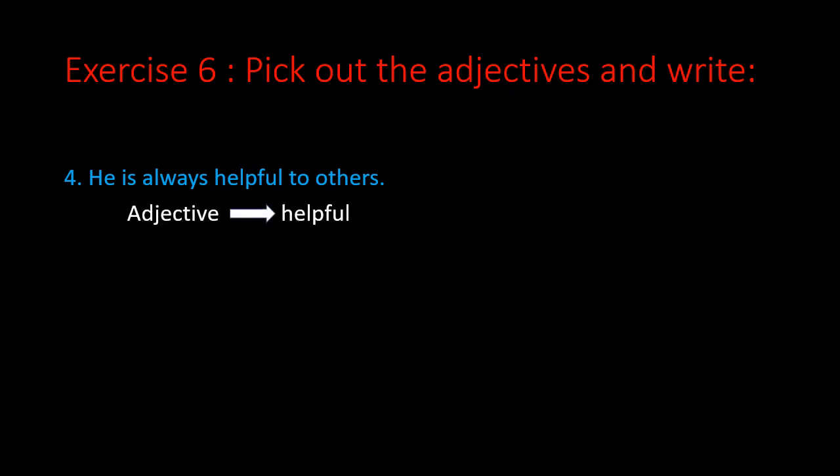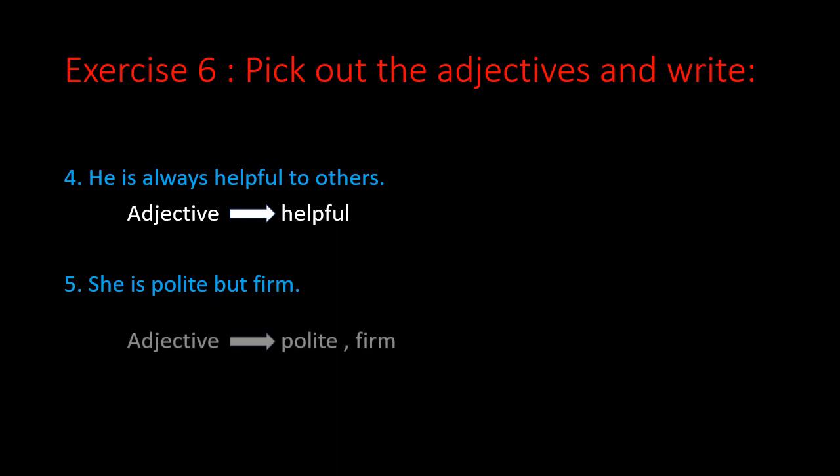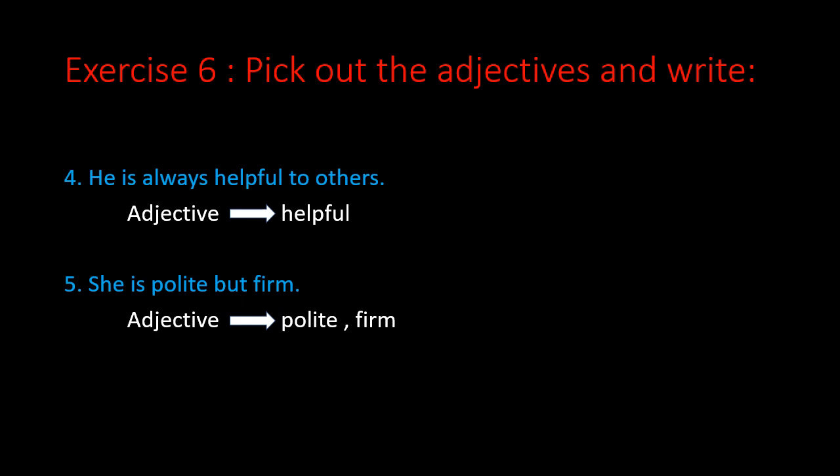Sentence number 5. She is polite but firm. Here we have no nouns, but we have the personal pronoun she. And this pronoun is explained by the words polite and firm. She is polite. She is firm, strong. So the adjectives are polite and firm. Okay.